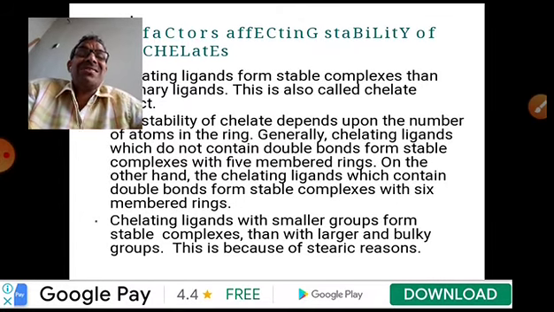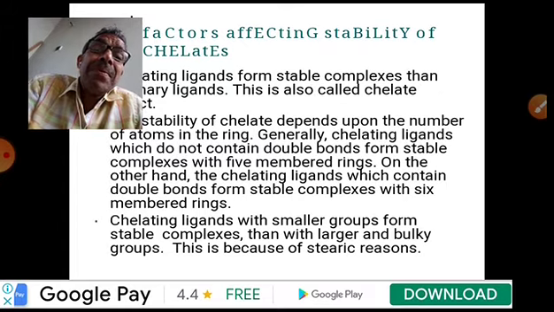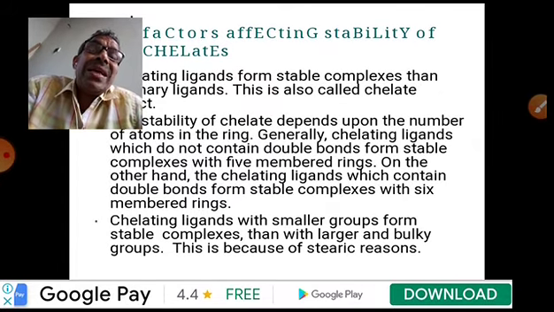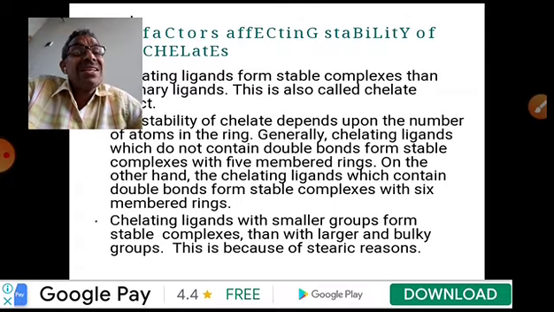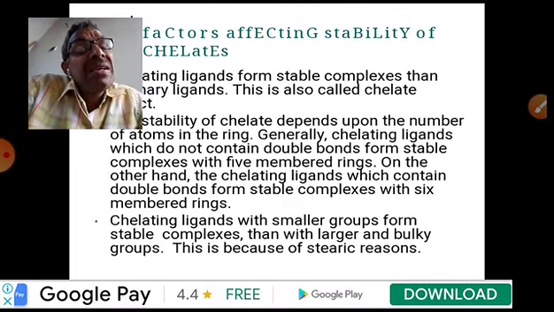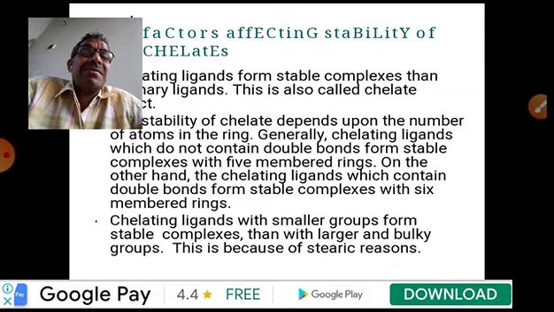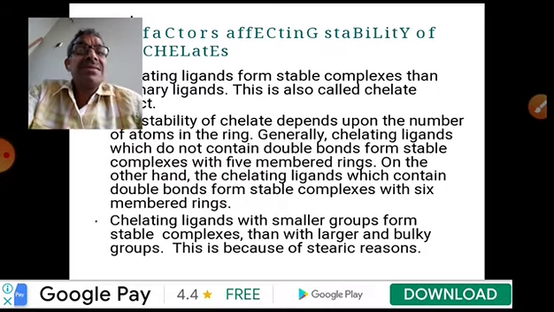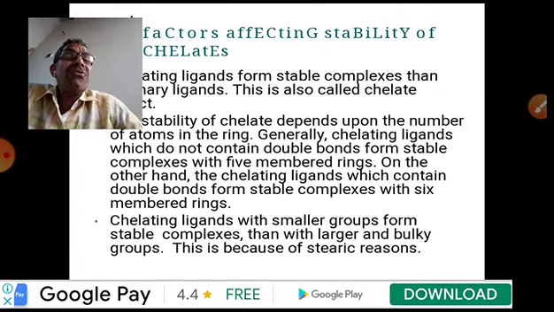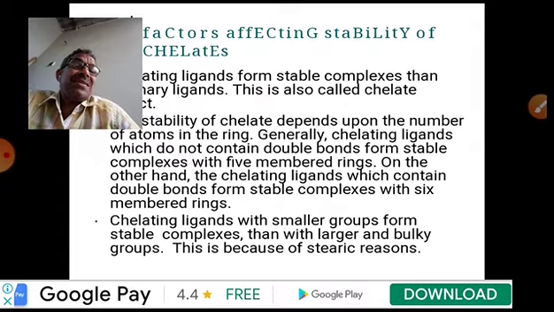Even so, that holds only if it doesn't have any bulky group as a substituent on the ligand. If it has a bulky group, due to steric factors, stability changes. So this is about chelates, chelating ligands, chelation, and stability of chelates.